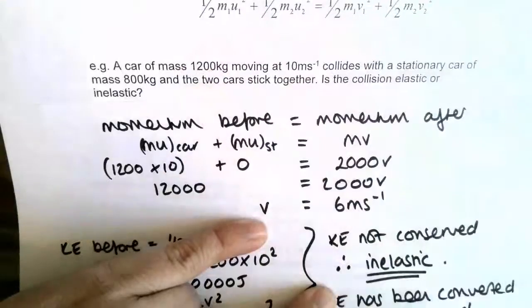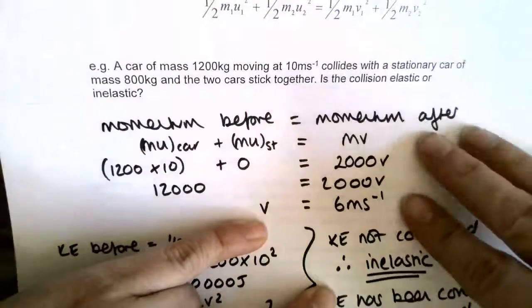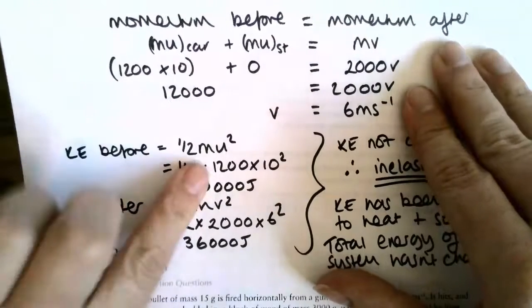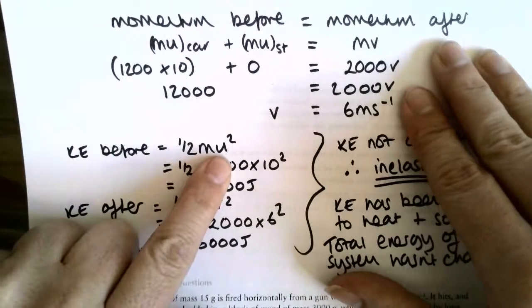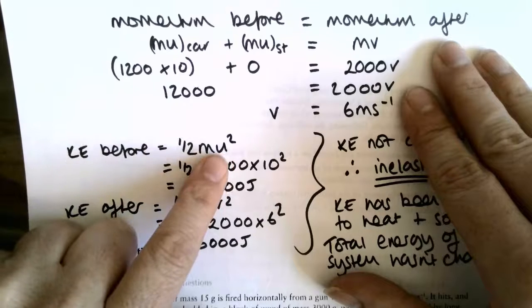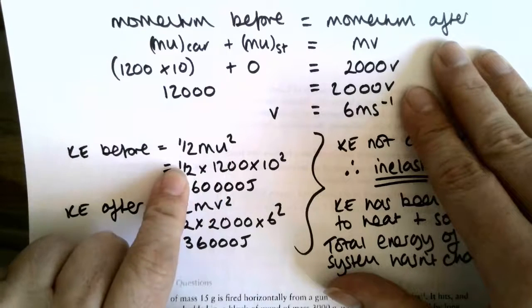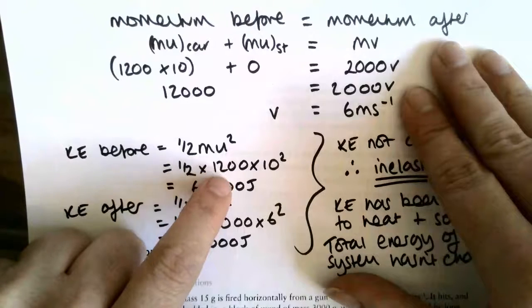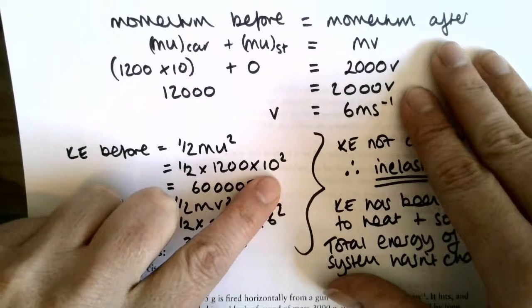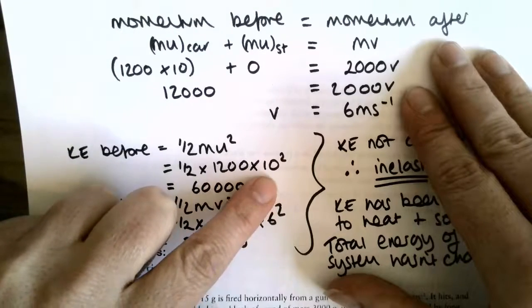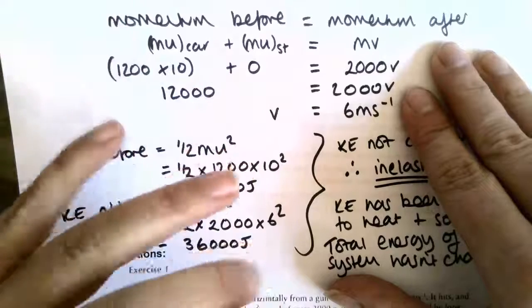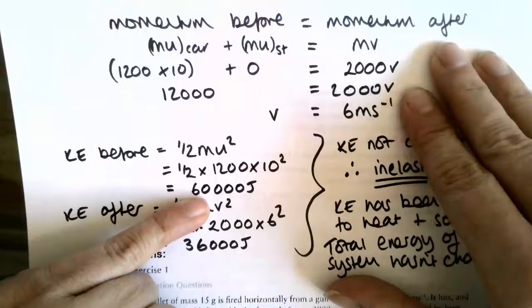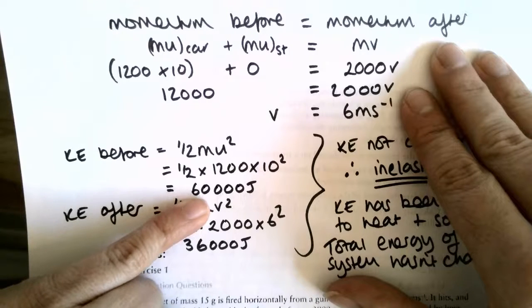So now we've got our velocity afterwards, we'll be able to figure out our kinetic energy afterwards. So, kinetic energy before, half mv squared, I've just called it u to keep myself sorted in terms of that's the initial, so a half m u squared. The only one that's moving is that 1,200 kilogram one, so that's the mass that we use because it's moving at a speed of 10. If the other one was moving, then you would calculate the kinetic energy of it and add the two of them together to get the total. So we've ended up getting the kinetic energy before to be 60,000 joules.